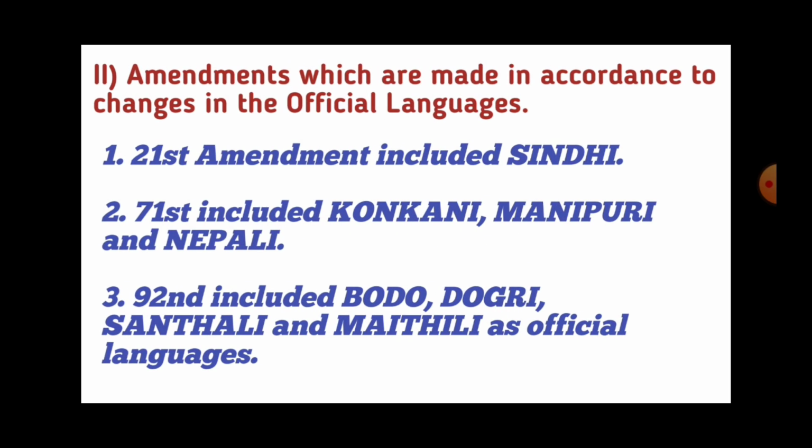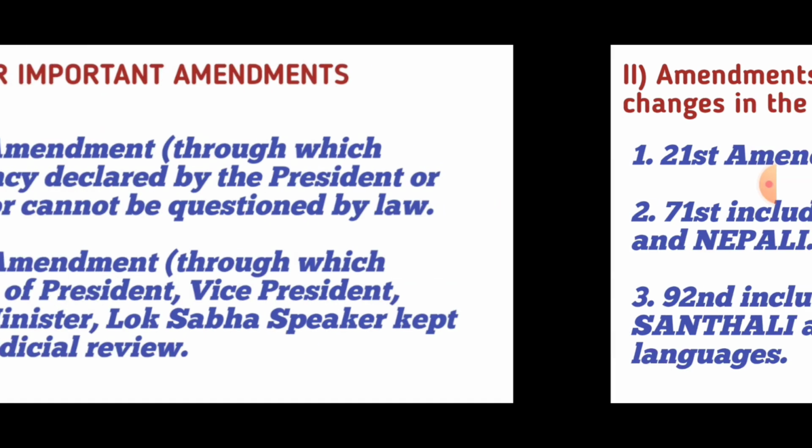Now let us discuss the second category, amendments which are made in relation to changes in the official languages. Amendments related to this category are the 21st Amendment, which included Sindhi as an official language. The 71st included Konkani, Manipuri and Nepali languages as official languages. And the 92nd Amendment included Bodo, Dogri, Santhali and Maithili as official languages in our Indian Constitution.